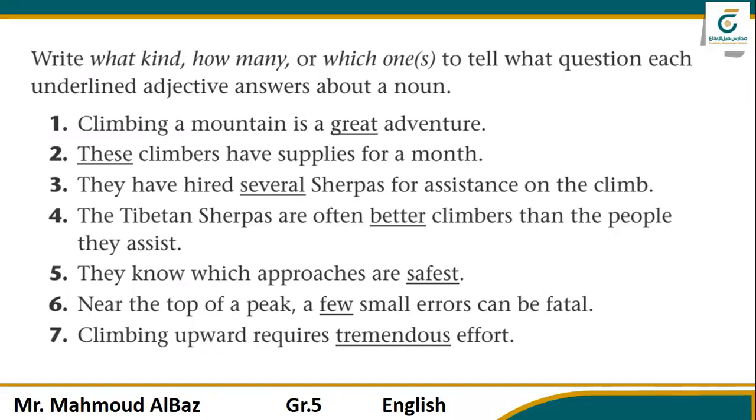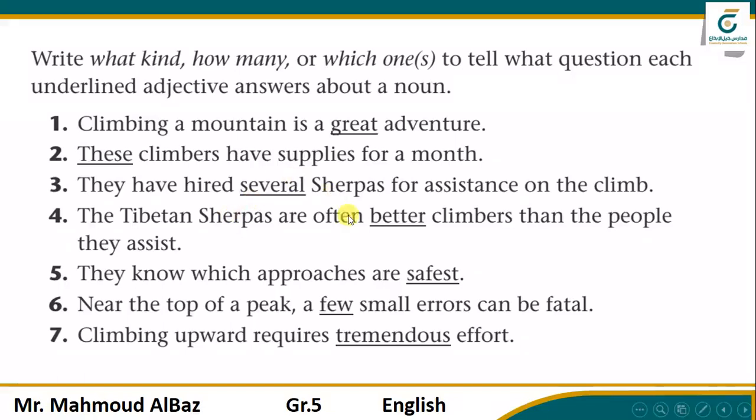Yes, what kind? The word great answers the question, what kind. Number 2, these. Oh, so clear. Yes, I hear you say excellent. What kind? Oh, sorry, which one? Sorry, I didn't listen well. And 3, several. Yes, how many?